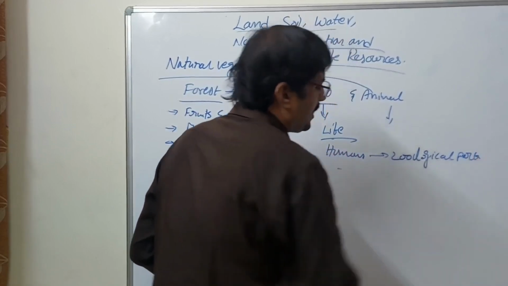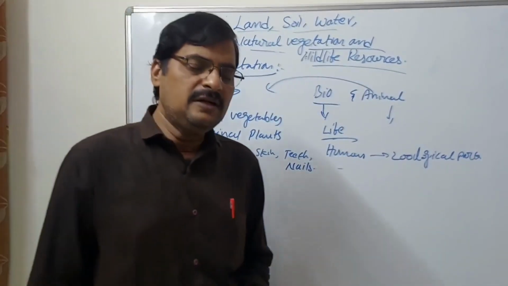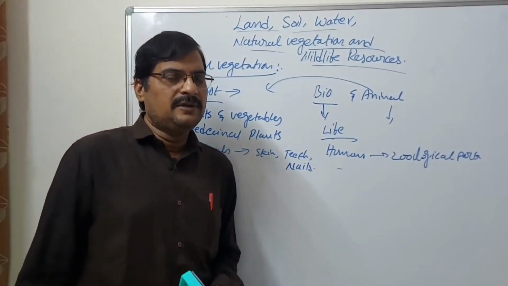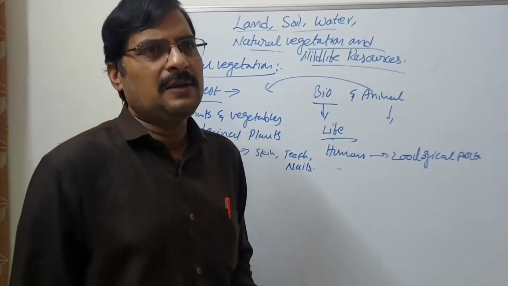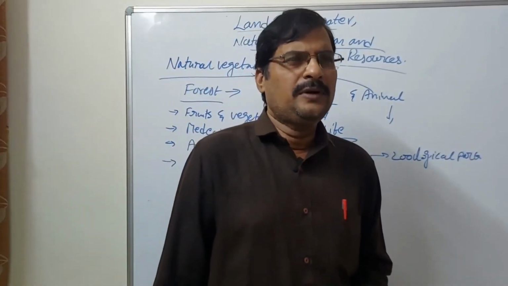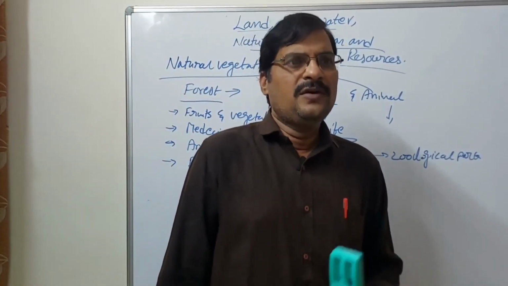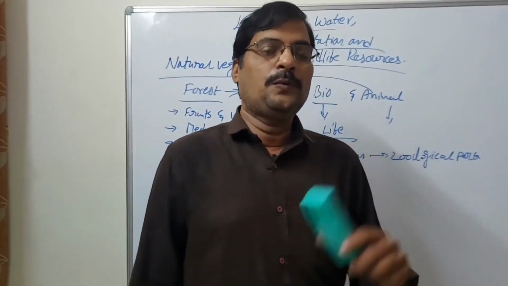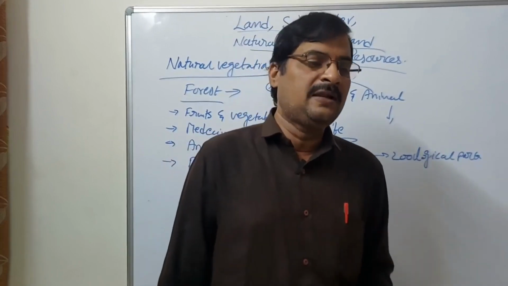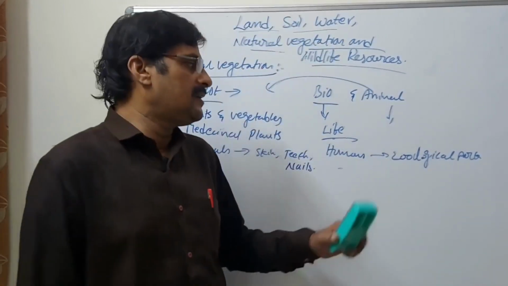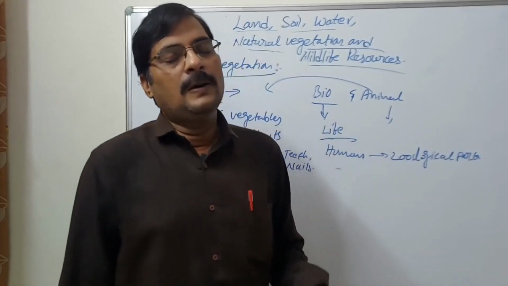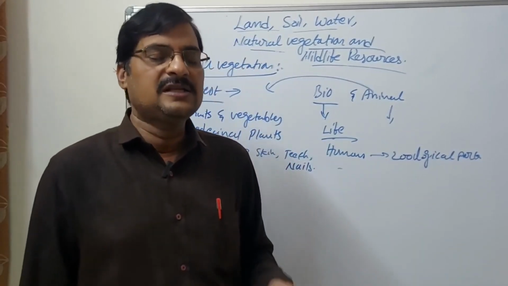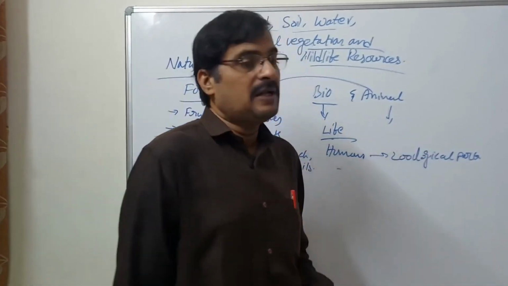There are different kinds of zoological parks throughout the world and in India also, and we have to discuss that. Another important thing is the conservation of natural vegetation as well as animals. Zoological parks are not only for animals, they are also useful for the conservation of plants and animals, as well as medicinal plants.